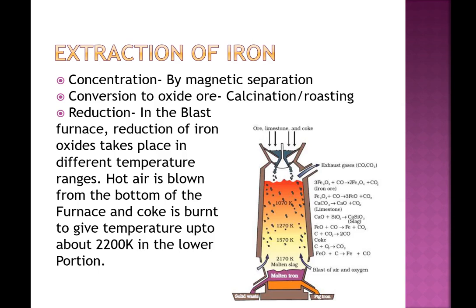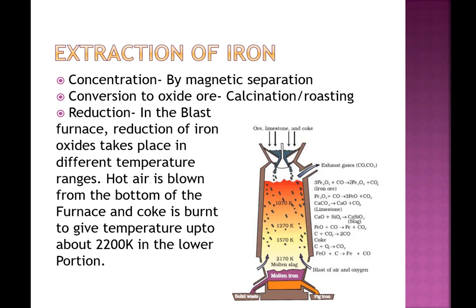In this case, hot air is blown from the bottom of the furnace and the coke is burnt to give the temperature up to about 2200 Kelvin in the lower portion. But as we move above in the blast furnace, the temperature goes on decreasing.